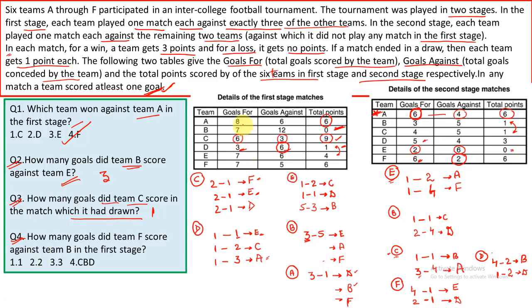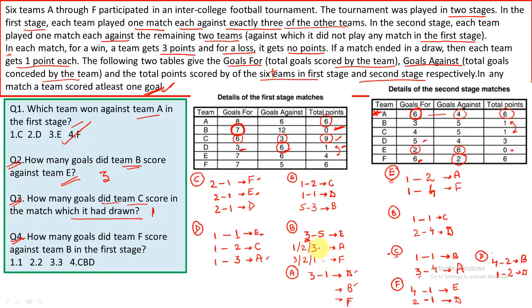Now let's look into the goals scored by B. Altogether B is making 7 goals. So B is already making 3 goals against E. So remaining goals are 4. So B can make 1 goal against A, or 2 goals against A, or 3 goals against A. Now similarly, if it is making 1 goal against A, it has to make 3 goals against F. If it is making 2 goals, it would be 2 and 1.